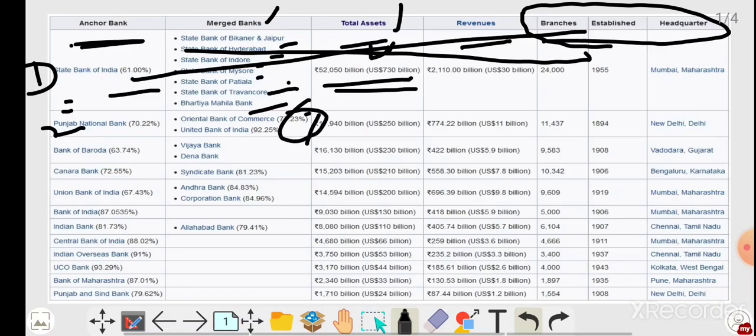See friends, the next one is Bank of Baroda. You can see here Vijaya Bank and Dena Bank merged with Bank of Baroda, so it is now Bank of Baroda. So the second choice will be Bank of Baroda.